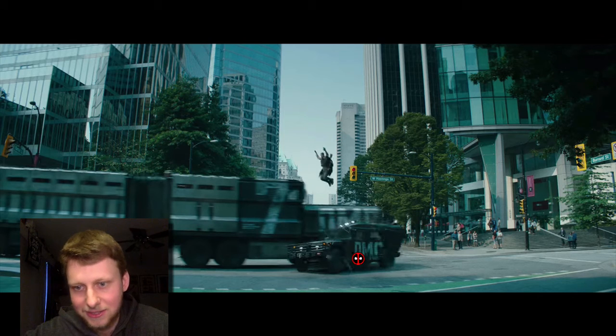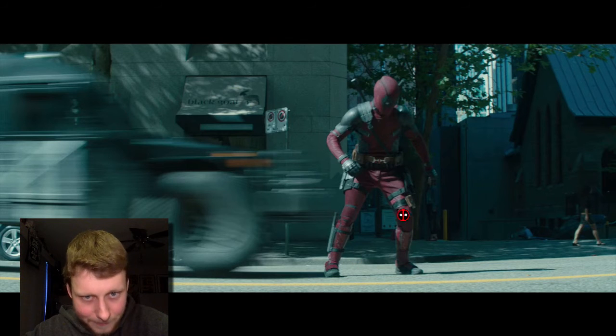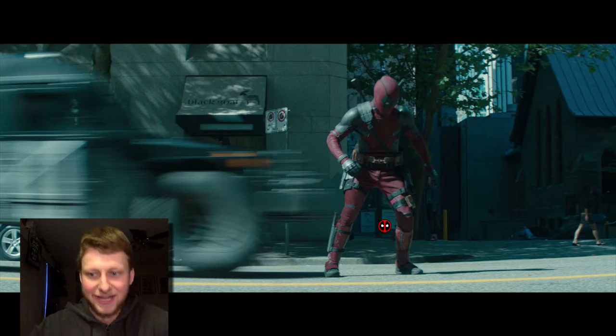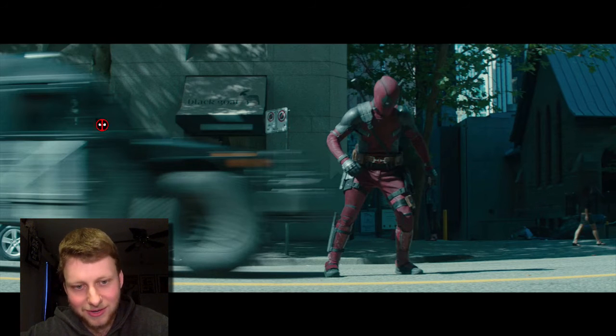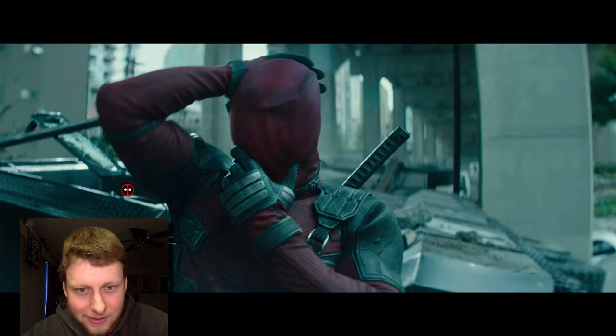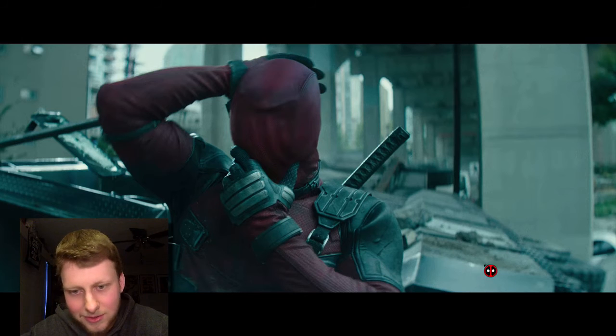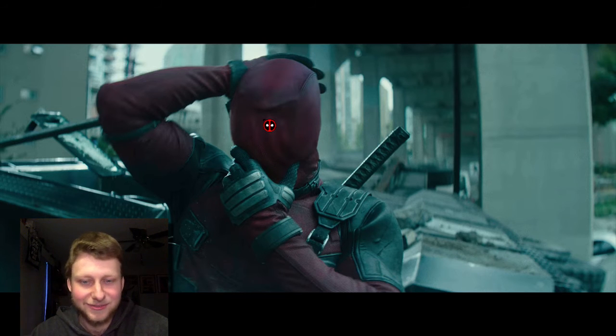And we see the DMC here. We do see that later on. Here we get a shot of Deadpool. It looks like he just landed, and then he's about to get hit by another truck, another military SUV type thing. That's cool there. And we see Deadpool with his head on backwards. That's quite funny. That's probably the same truck that just hit him, so that's probably how his head gets turned back around.